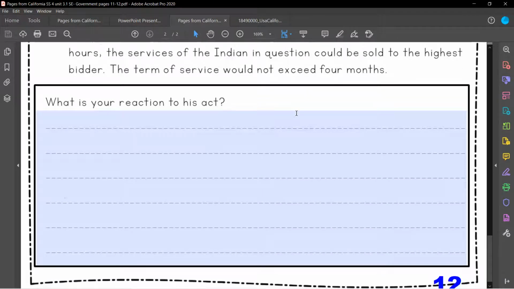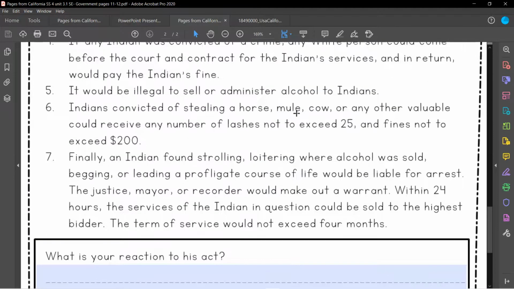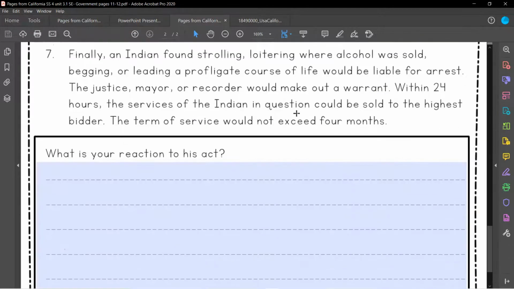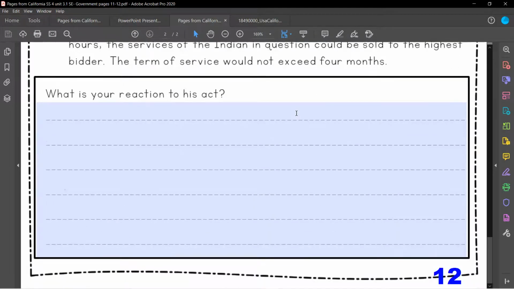So what is your reaction to this act? How do you feel about these rules and laws? How do you feel about what it does? Do you feel that it actually does what it says it's going to do to protect Native Americans? Please make sure you are supporting your answer. Use text evidence. Explain your thoughts fully. Use complete sentences. I would love to see what you guys are going to write.